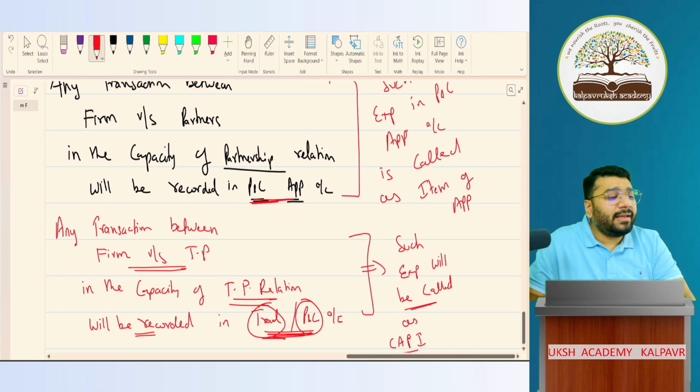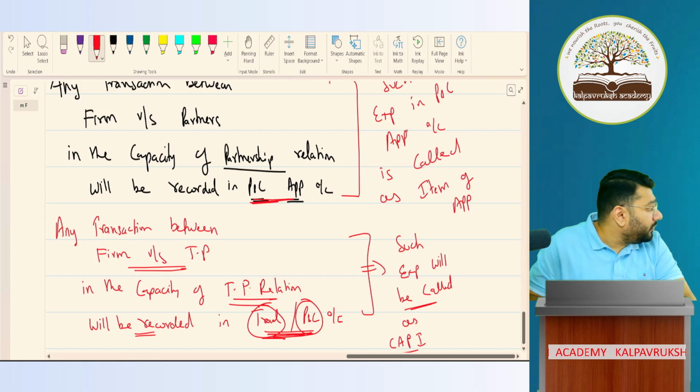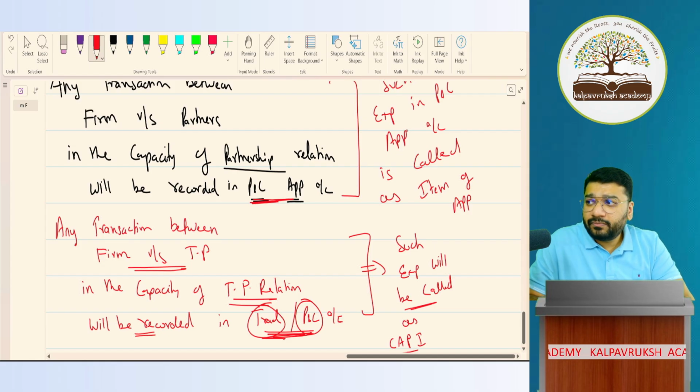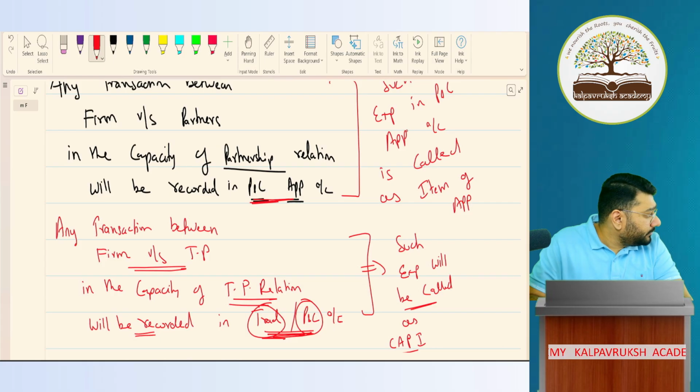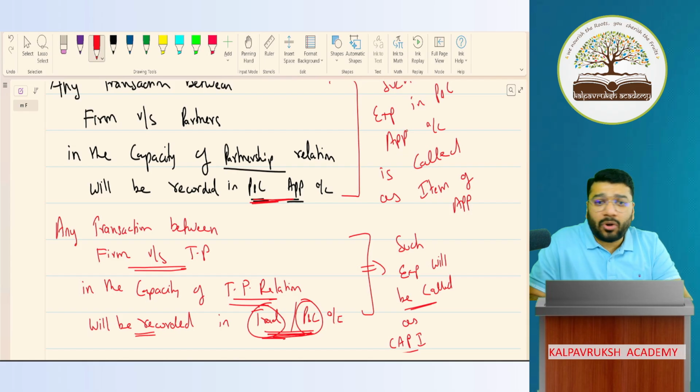In the capacity of third party relationship, it will be recorded in the trading and P&L account. If anybody wants me to repeat any point, please let me know, I'll repeat it. No problem. CAPI means charge against profit item.